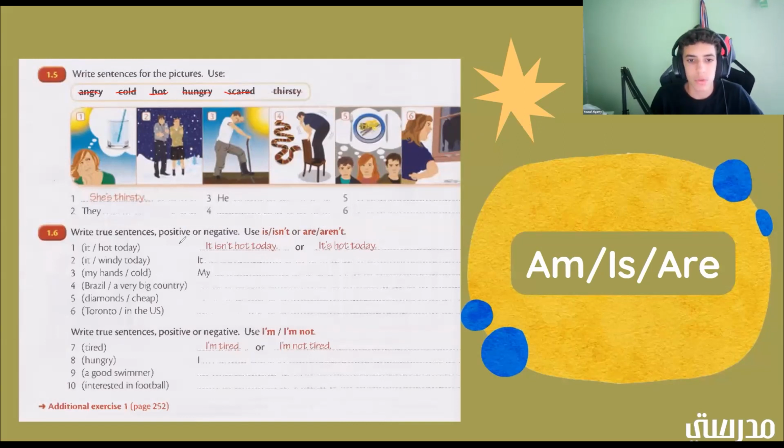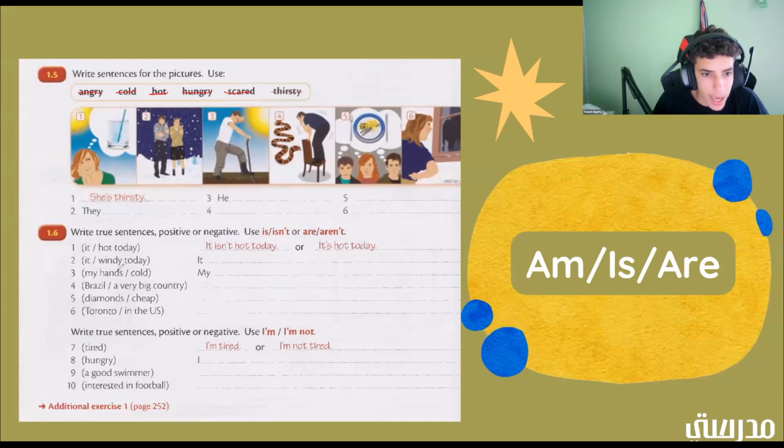We can do it isn't hot today and say it's cold, or it's hot today and say that it's hot. All right. So let's do the second one. If we have it blank windy today, what could we put in the middle? It isn't windy. You're right. It's windy today. You're right. Okay. So those are the 2 different things we can put in the middle.